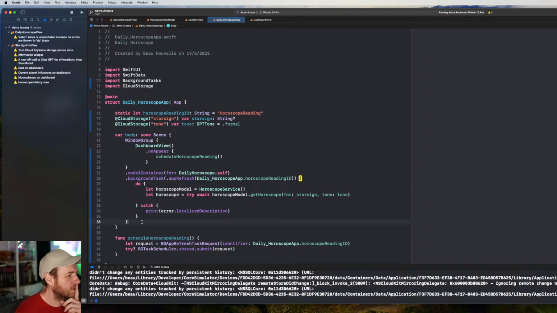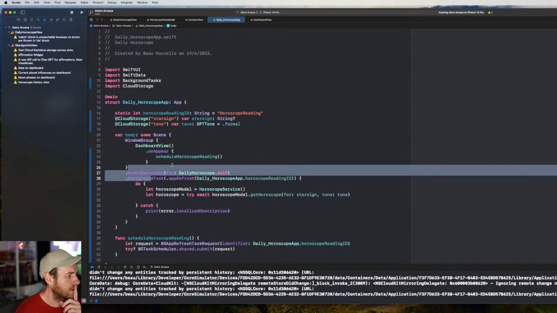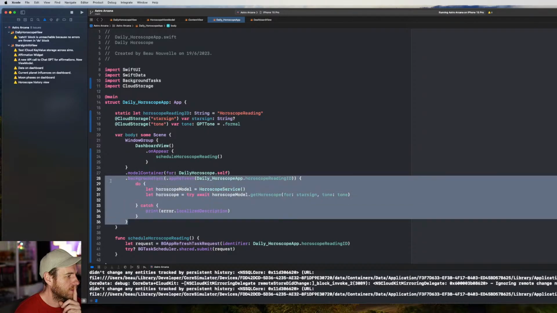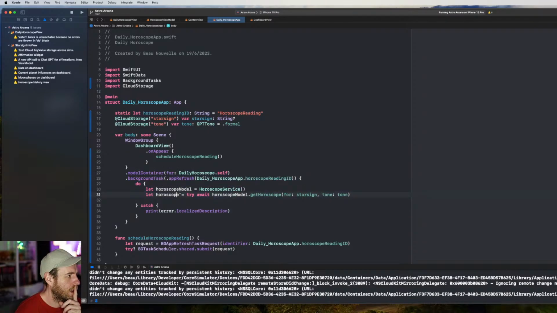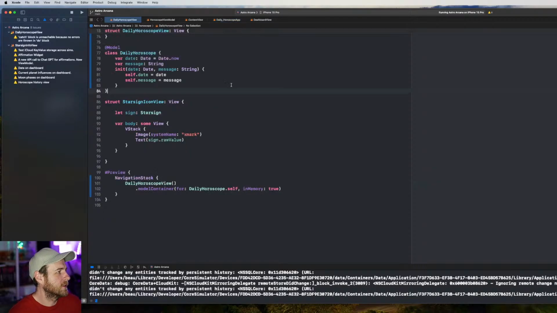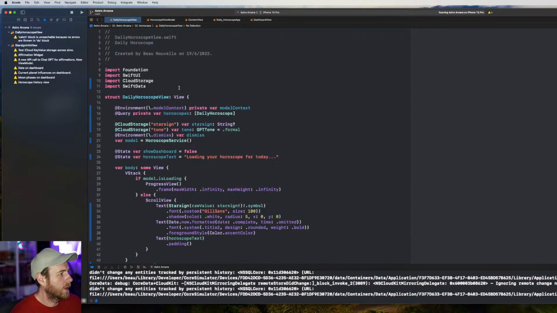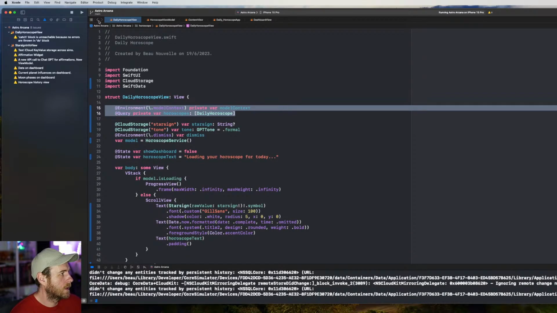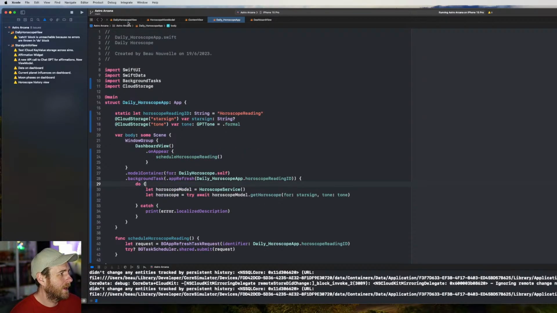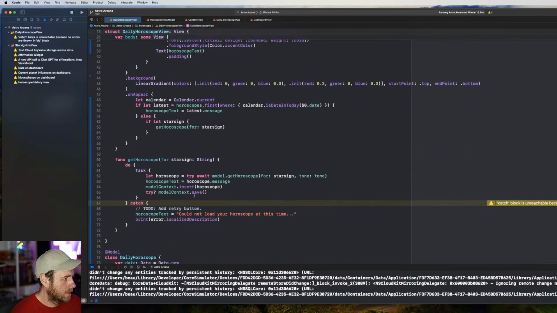I'm pretty sure we get access to it if I move this background task into here. This will be an interesting experiment, right? I guess it doesn't matter too much right now. So what we'll do is I'll grab this. Actually, yeah, we need the model context. And we need to save. So this is the other thing. How do we get access to the model context?